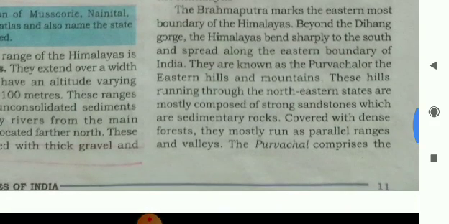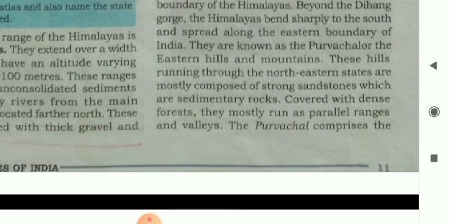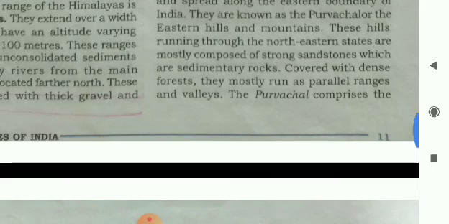What are they? The Brahmaputra marks the easternmost boundary of the Himalayas. Beyond the Dihang gorge, the Himalayas bend sharply to the south and spread along the eastern boundary of India. They are known as the Purvachal, the eastern hills and mountains.